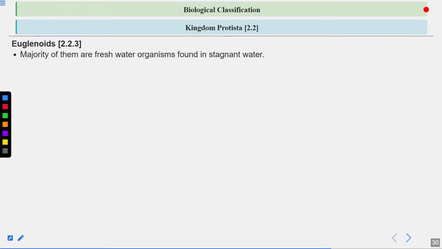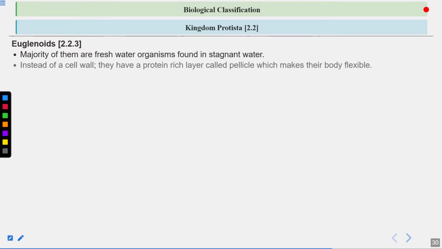Let's talk about euglenoids. So euglenoids, this is very important. Euglenoid is considered as a connecting link between animals and the plants. So euglena, first of all, majority of them are freshwater organisms and they are found in stagnant water. Remember this, they are found in stagnant water. Now, instead of a cell wall, they have a protein-rich layer called pellicle, which makes their body flexible.